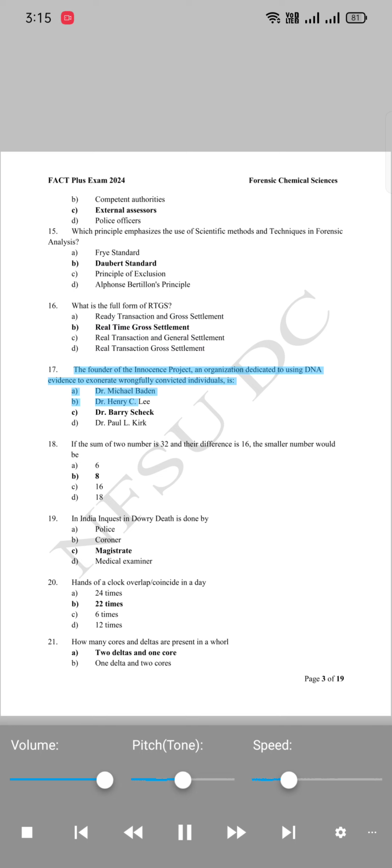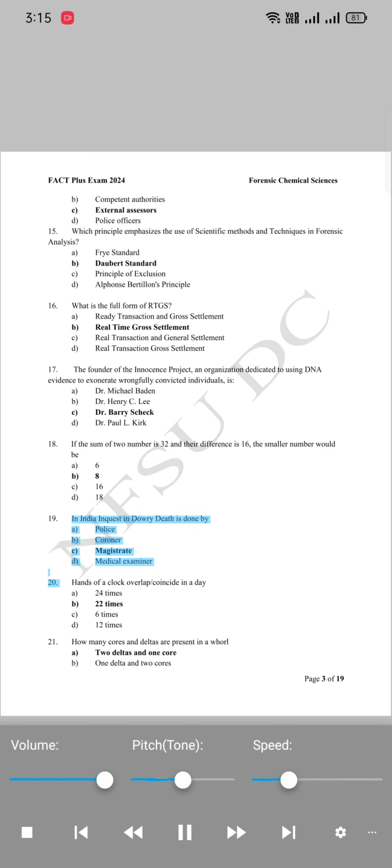17. The founder of the Innocence Project, an organization dedicated to using DNA evidence to exonerate wrongfully convicted individuals, is A. Dr. Michael Baden. B. Dr. Henry C. Lee. C. Dr. Barry Scheck. D. Dr. Paul L. Kirk. 18. If the sum of two numbers is 32 and their difference is 16, the smaller number would be A. 6. B. 8. C. 16. D. 18.